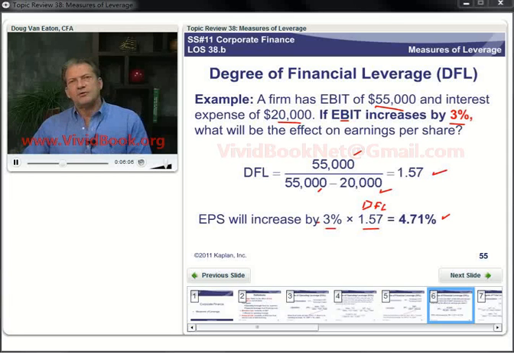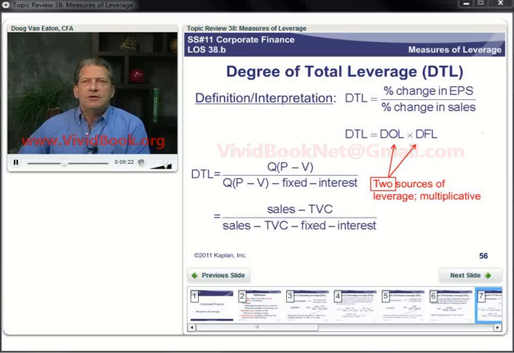Just want to emphasize that leverage, whether it's operating leverage or financial leverage, cuts both ways. It magnifies the effects of both an increase and a decrease in sales. So the degree of total leverage is just the product of these two. You see here we can multiply them together and come up with the degree of total leverage.